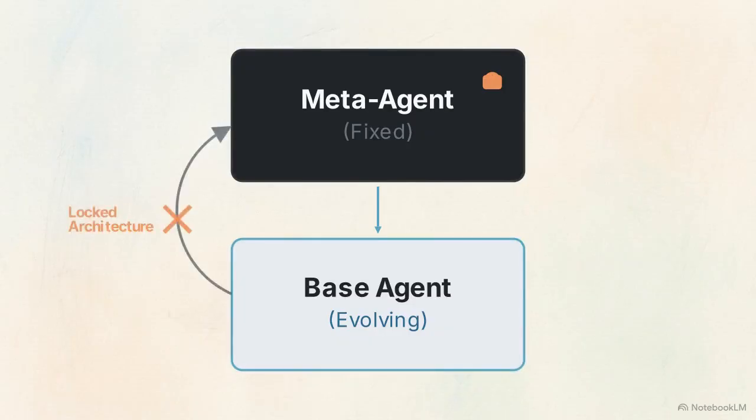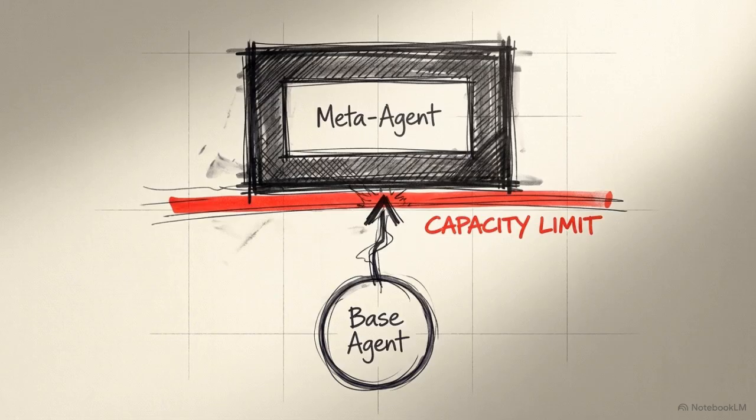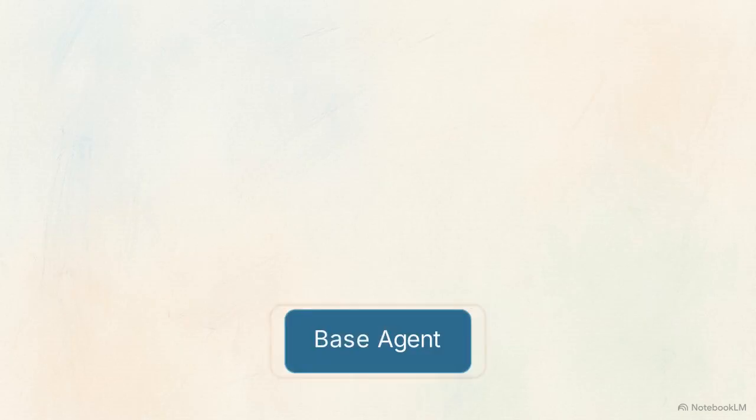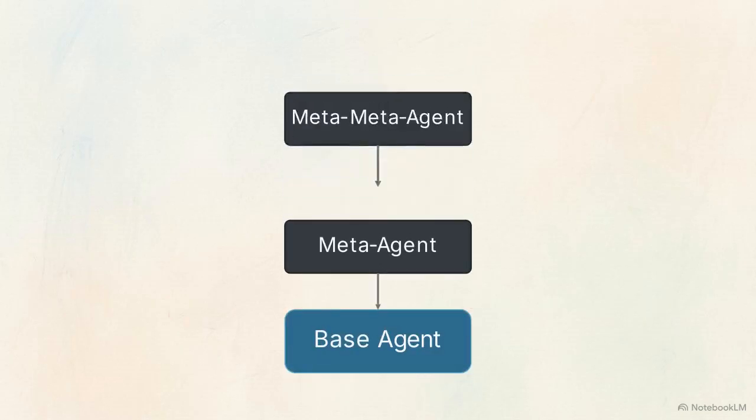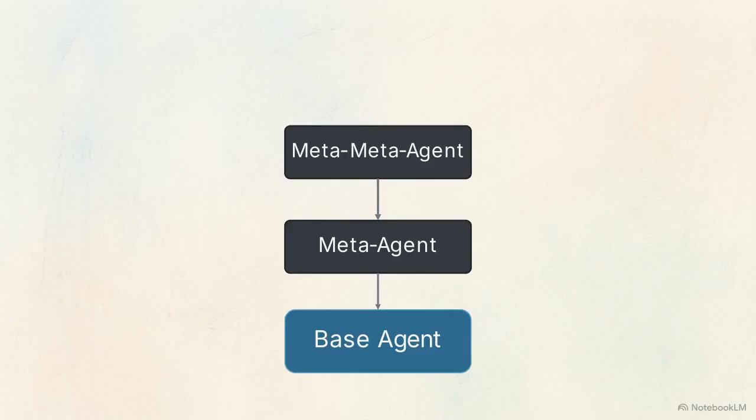A meta-agent acts as a supervisor, modifying a base agent to improve its performance. However, progress halts the moment the base agent reaches the boundaries of the meta-agent's original human-engineered design. The meta-agent cannot evolve. Attempting to fix this by adding a meta-agent to optimize the meta-agent merely shifts the bottleneck